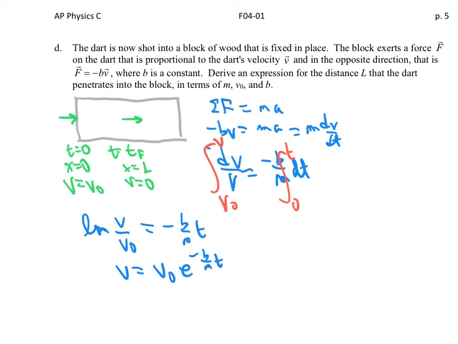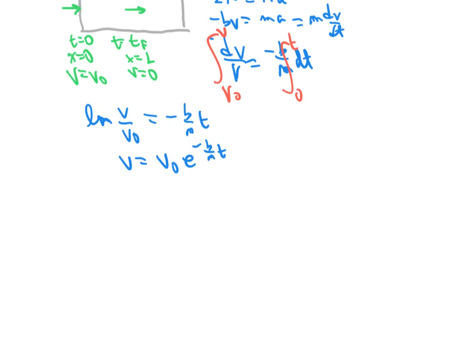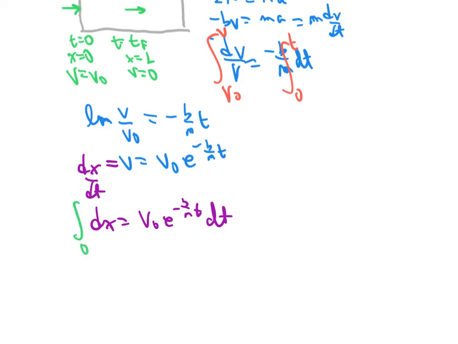They want the length. And so we need to adjust a little further, and we need to say, well, v is dx/dt. And so dx is v0 e to the minus b over m t dt. So again, we're going to integrate from 0 to some generic position L, and from 0 to some generic time t, and we're going to find that L minus 0, of course, is, and then we're going to do our integrals.